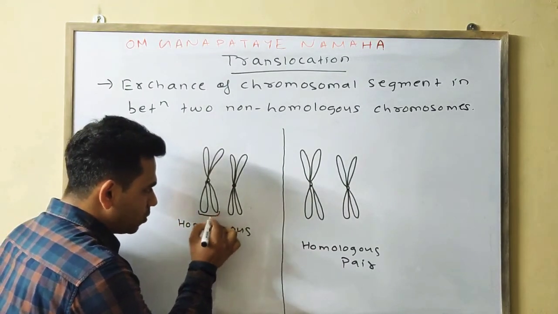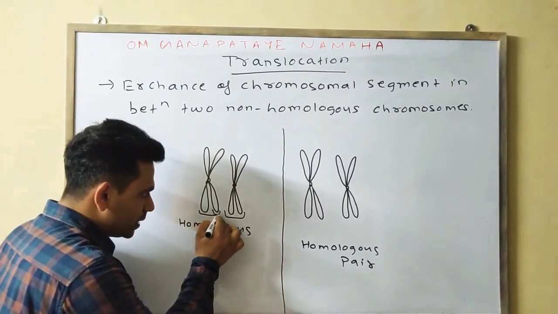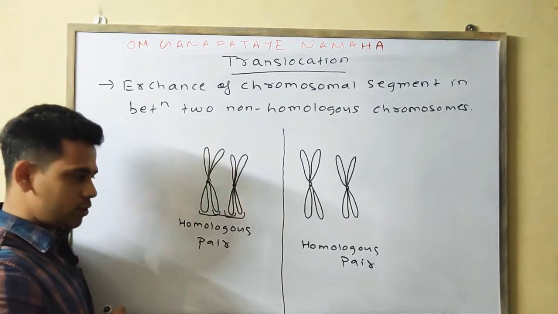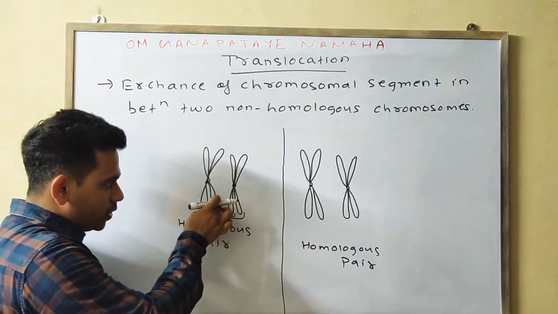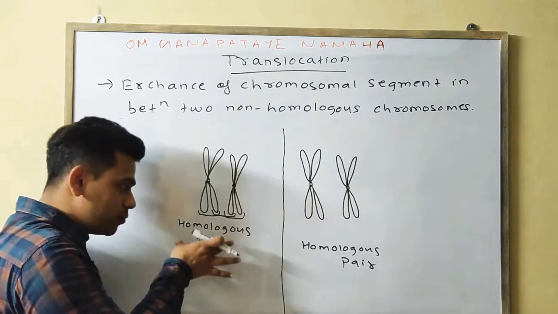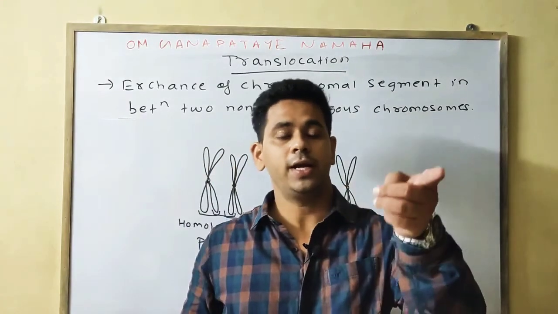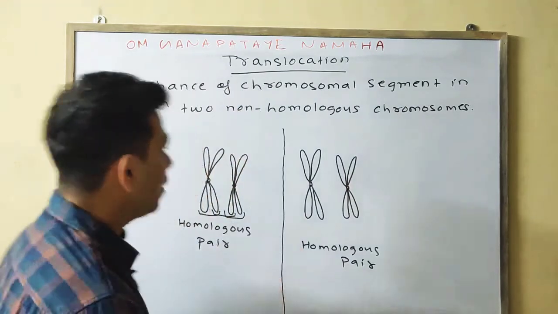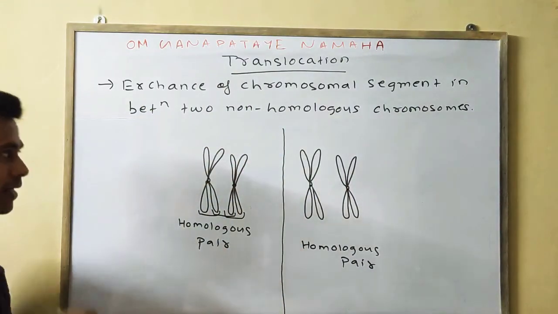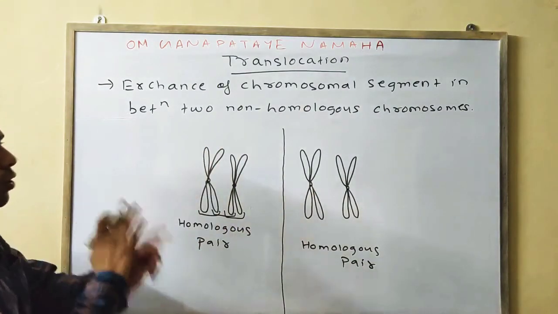These are the sister chromatids. These are the non-sister chromatids. If the exchange takes place between the non-sister chromatids of the homologous pair, then that is your crossing over, which we have studied in botany. But now we are talking in the case of translocation. What happens? Exchange of chromosomal segment takes place between two non-homologous chromosomes.